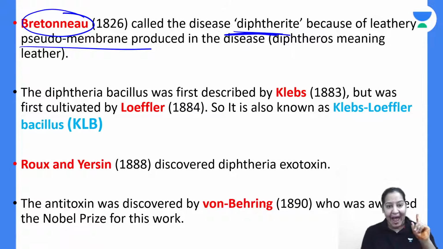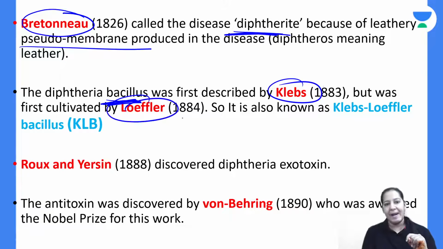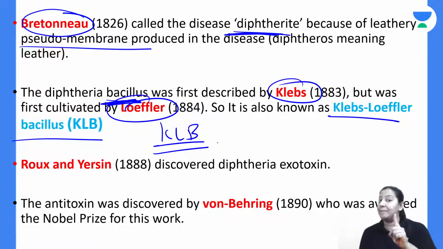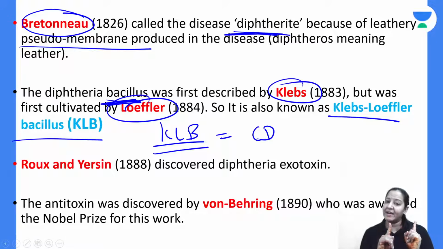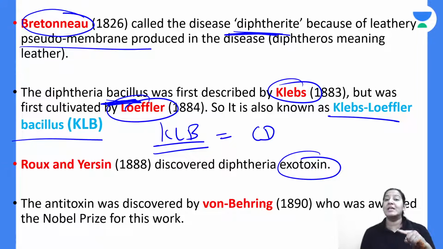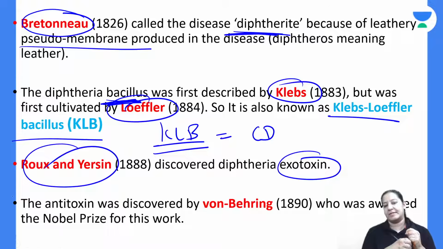The second, the actual bacteria was discovered by Klebs and Loeffler. That's why the name of the bacteria is Klebs-Loeffler bacilli. It is an important MCQ. Klebs-Loeffler bacilli is another name given to Corynebacterium diphtheria. Corynebacterium diphtheria का दूसरा नाम है Klebs-Loeffler bacilli. Give me a thumbs up. The exotoxin of the bacteria Corynebacterium diphtheria is discovered by Roux and Yersin, right?